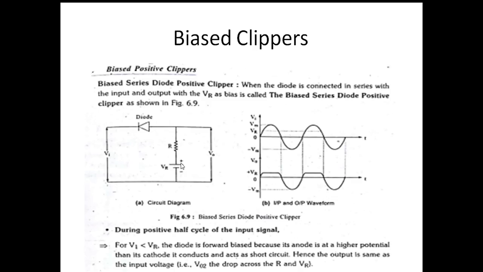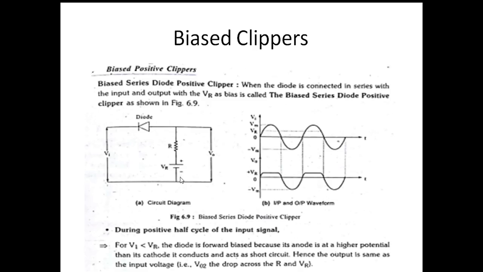Therefore, it is a biased series diode positive clipper, because some amount of the positive half cycle is clipped off. This amount depends on the applied bias voltage VR.